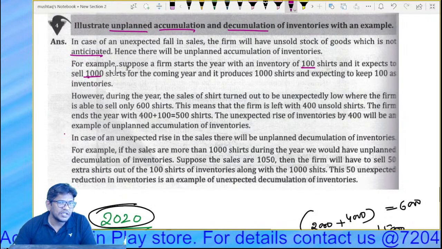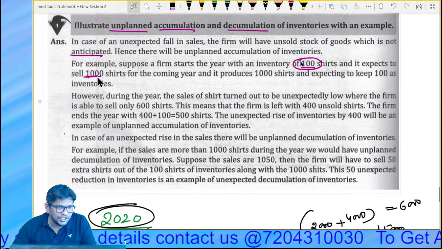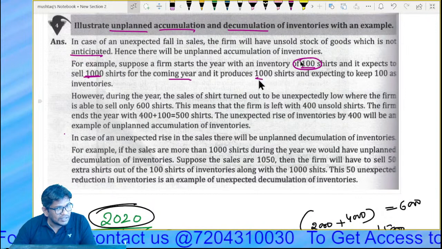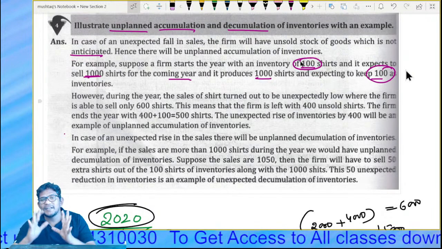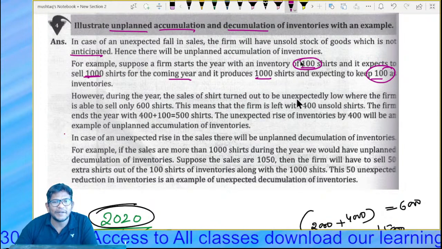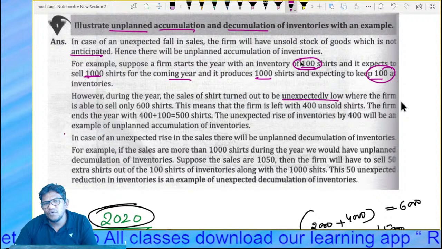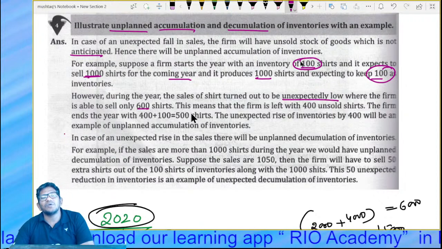So the opening stock was 100 shares, and you expected to sell 1,000 shares in the coming year. So 1,000 shares, and how much stock are you expecting to keep? You want to keep 100 shares here. However, during the year the sale of the shares turns out to be unexpectedly very low, meaning there is no demand in the market, and the firm sells only 600 shares. What does this mean?